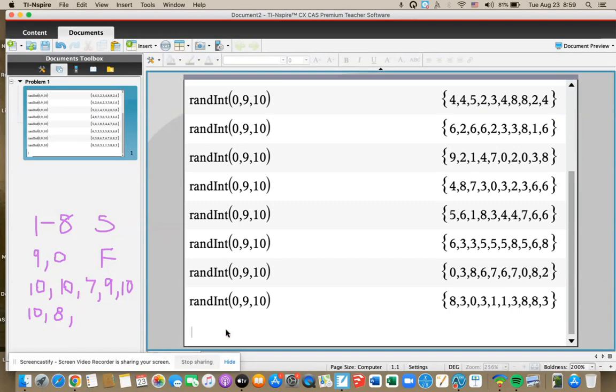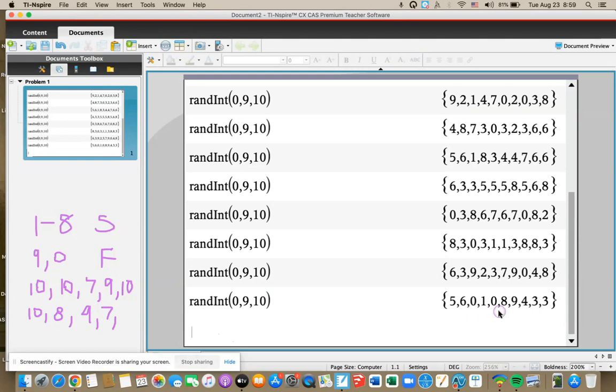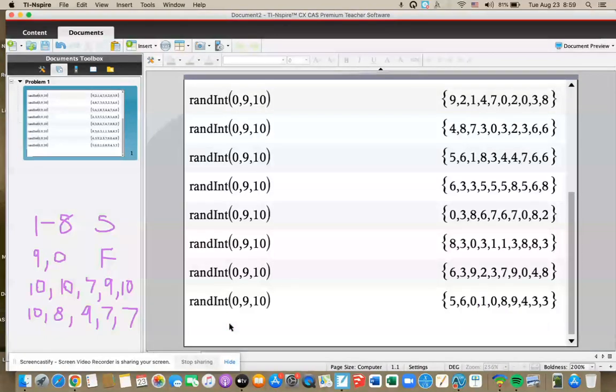So then this is 9 and 7. And let me do one more. This is 1, 2, 3, so 7 again. So I ran a simulation throwing 10 free throws with an 80% chance of success.